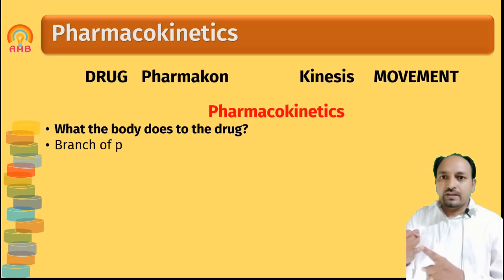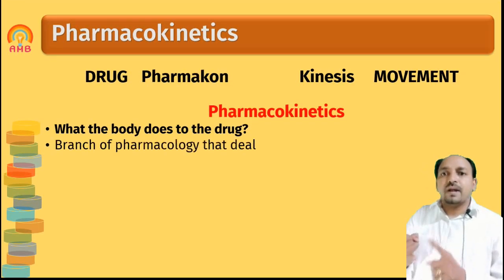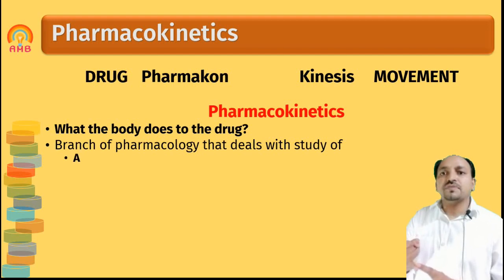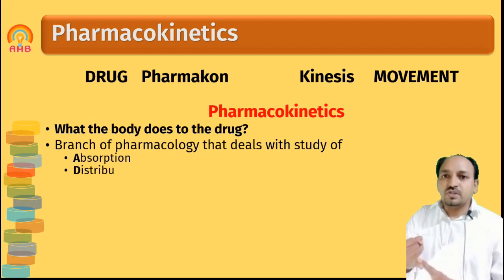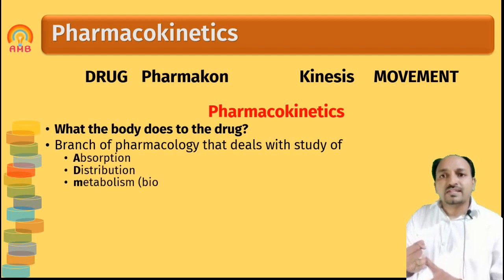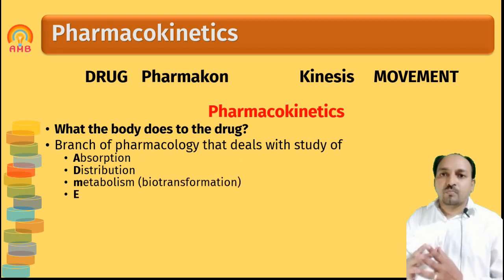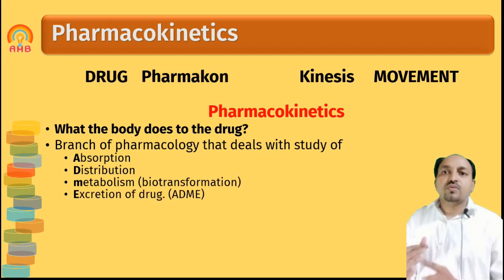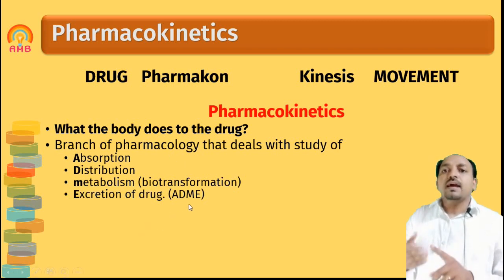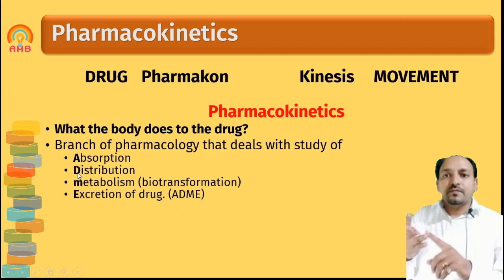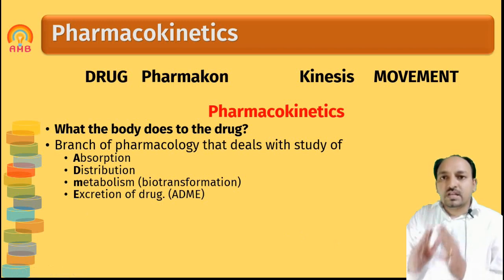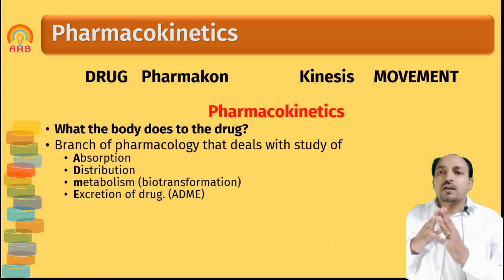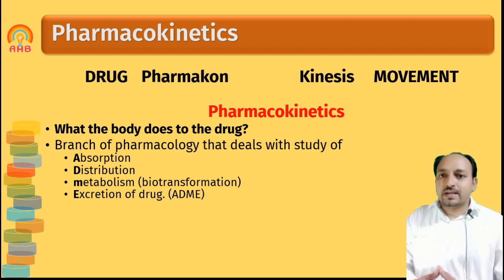Now we can define it. Pharmacokinetics is the branch of pharmacology which deals with absorption, distribution, metabolism and excretion of drug in our body. So we have to remember these 4 letters A, D, M, E. A for absorption, D for distribution, M for metabolism and E for excretion. So the branch of pharmacology which deals with ADME is called pharmacokinetics.